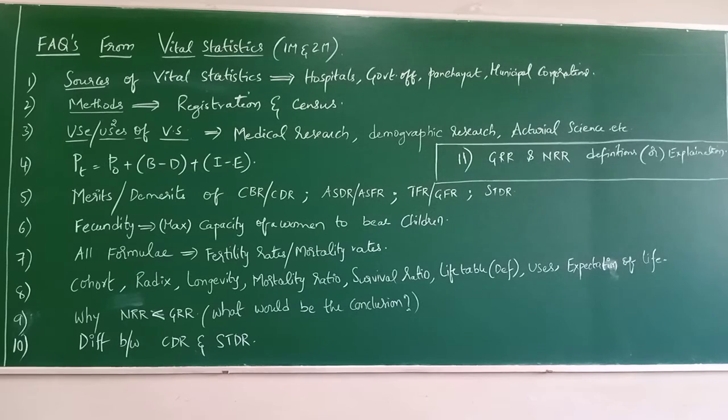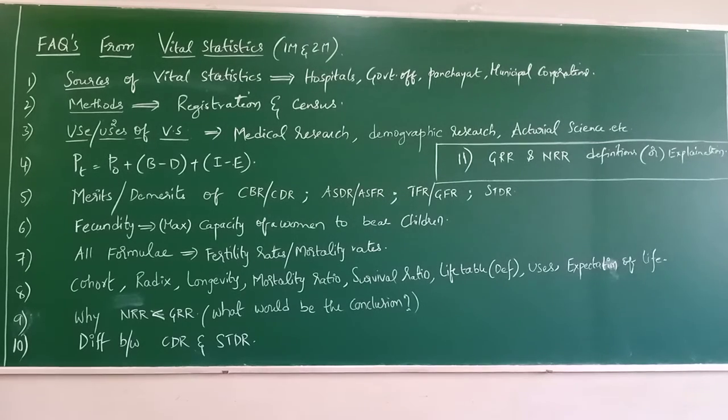Remember, this conclusion has to be written: GRR less than 1 means population decreases, GRR greater than 1 means population increases. But when we calculate both together, if NRR value is less than 1 and GRR value is greater than 1, as you all know GRR value will always be higher and NRR will always be lower. So when we compare together, the conclusion should be written: the population decreases. Remember. Clear?